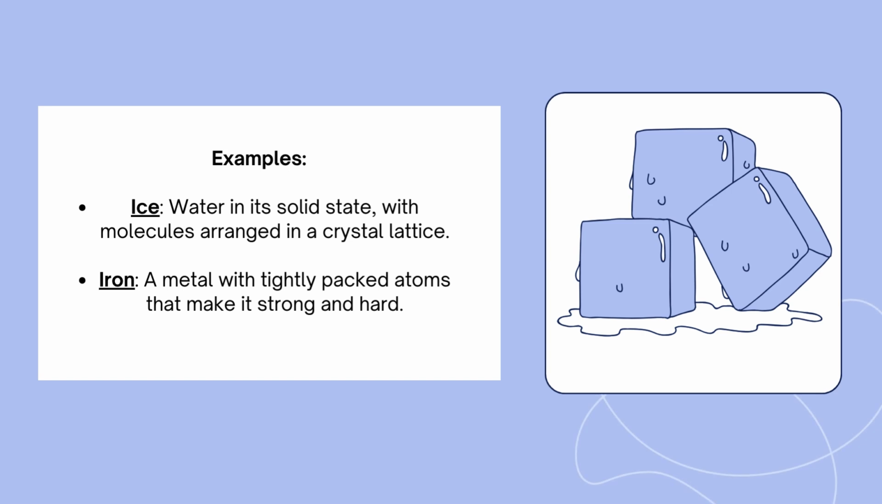Examples: ice, water in its solid state, with molecules arranged in a crystal lattice. Iron, a metal with tightly packed atoms that make it strong and hard.